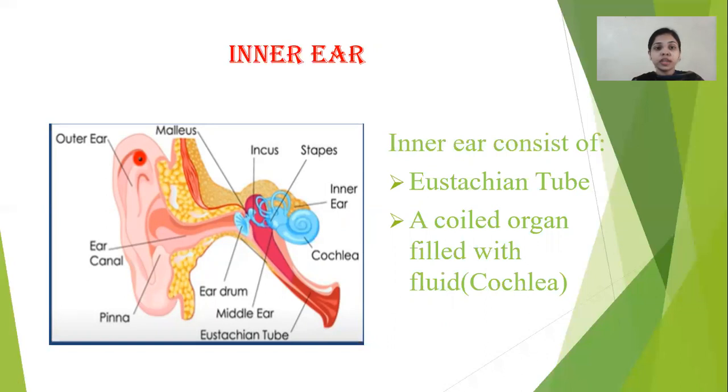So the human ear consists of the outer ear, middle ear, and inner ear. The outer ear consists of the ear canal or auditory canal, the ear pinna, and the eardrum. The middle ear consists of the incus, stapes, and malleus. And the inner ear consists of the cochlea and the eustachian tube.